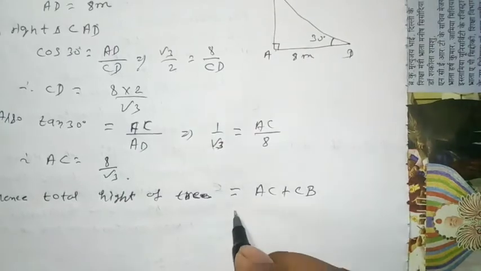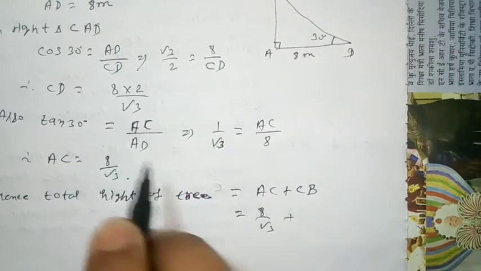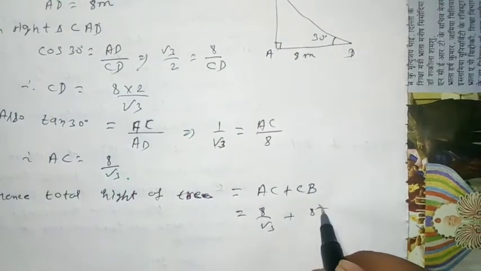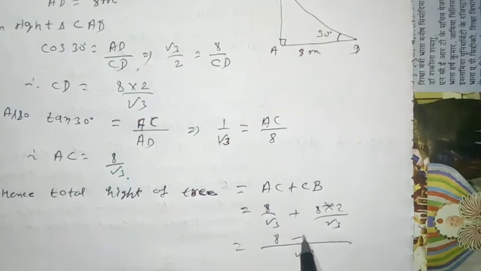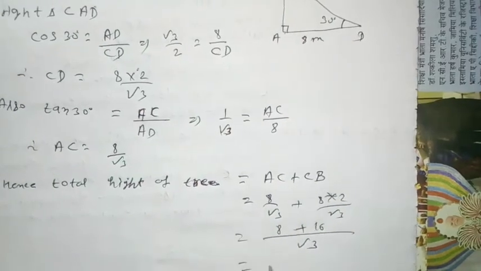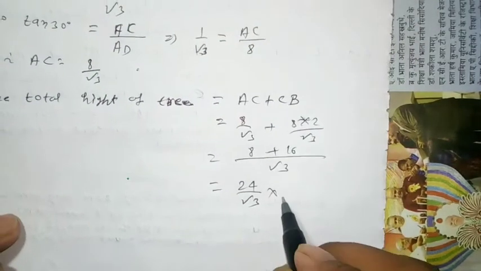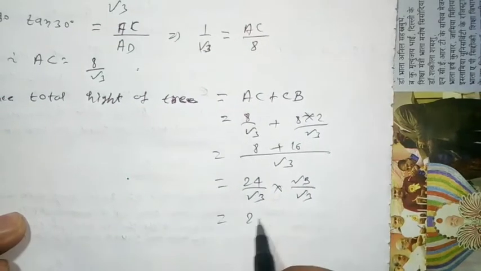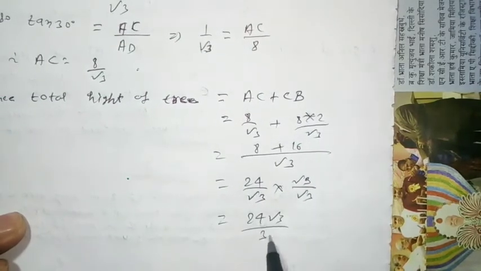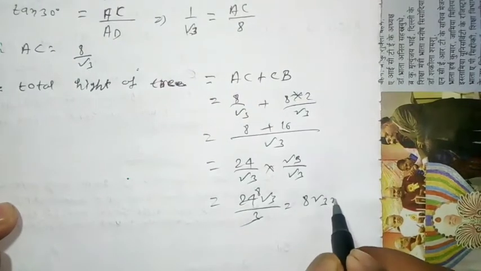Okay, so AC is equal to 8 by root 3 plus 8 into 2 by root 3. The LCM is root 3. 8 plus 16 is equal to 24 by root 3. Now we multiply root 3 by root 3, then 24 root 3 by root 3 into 3, 24 is equal to 8 root 3 meters.